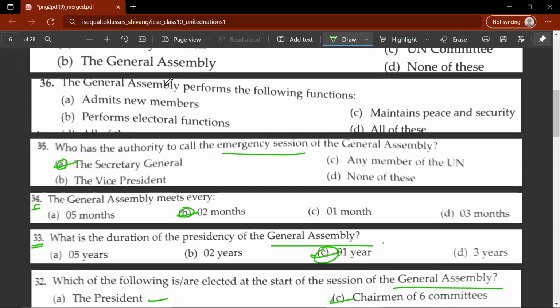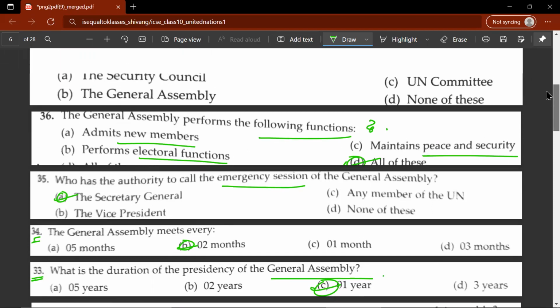Let's move on to the 36th question. The General Assembly performs the following functions. So what functions does it perform? It performs D, all of these. So it admits new members, it performs electoral functions, maintains peace and security.